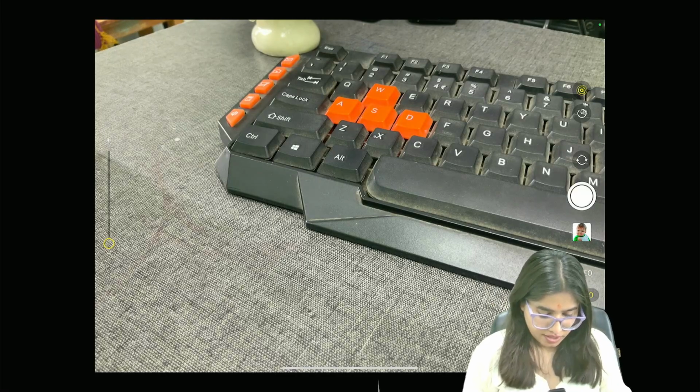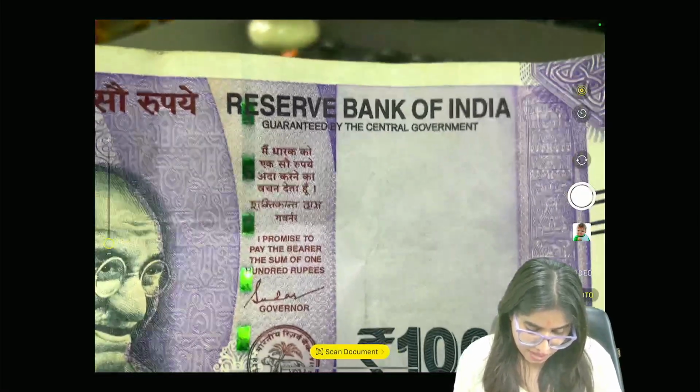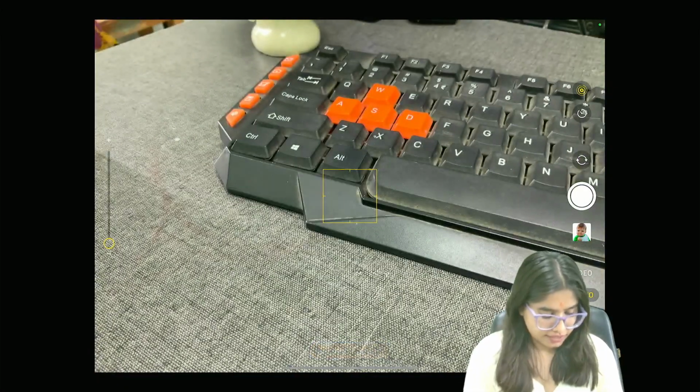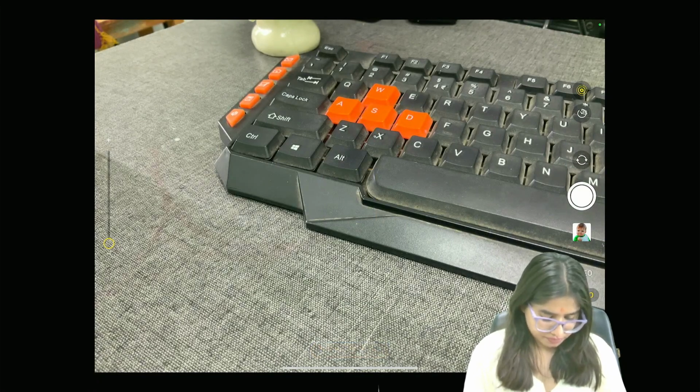Guys, can you read this? Okay. In the currency note, what is written here? Oh, just a second. Oops.